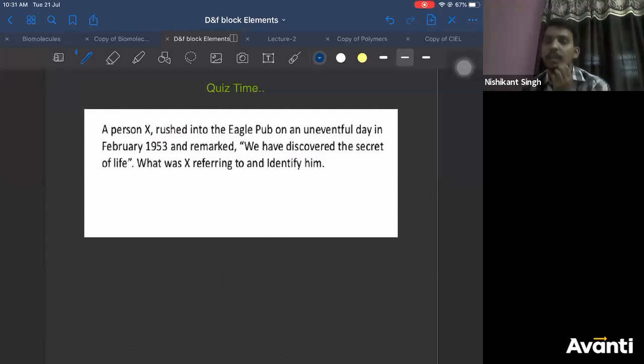What was X referring to, and identify him. I can give you a hint. He is a famous person in biology. So bio students must know about him. We have discovered the secret of life. We have not discovered the fundamental of life. We have discovered the secret of life.